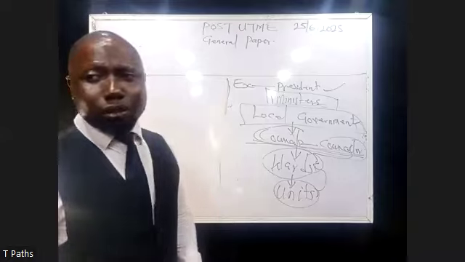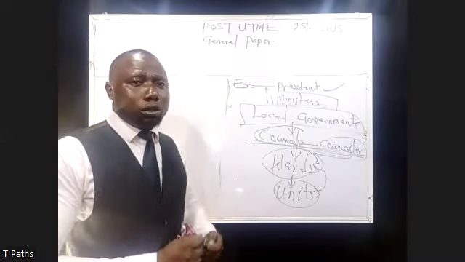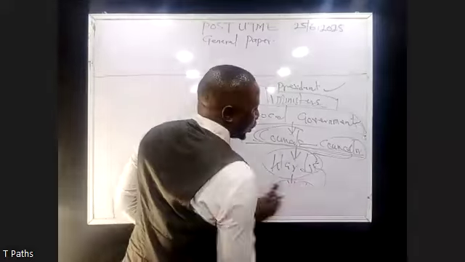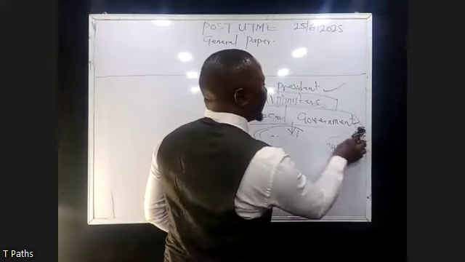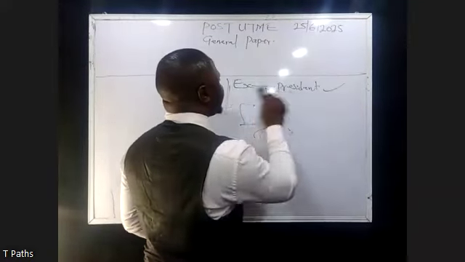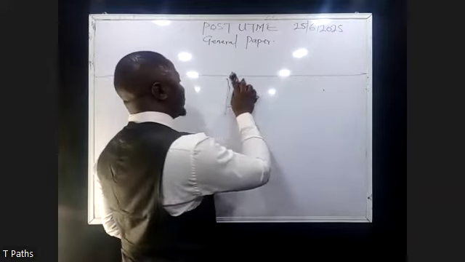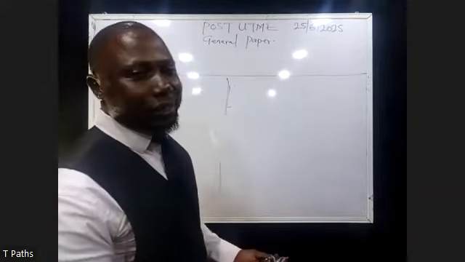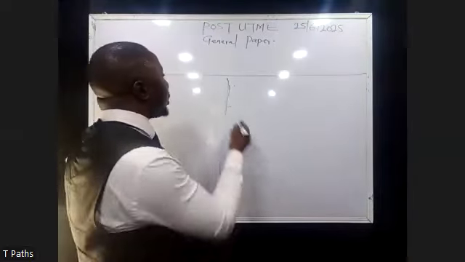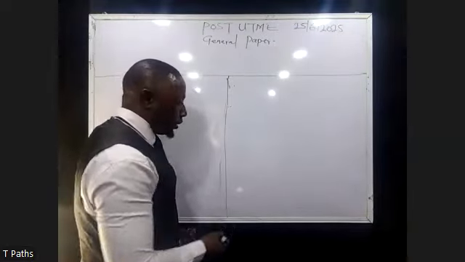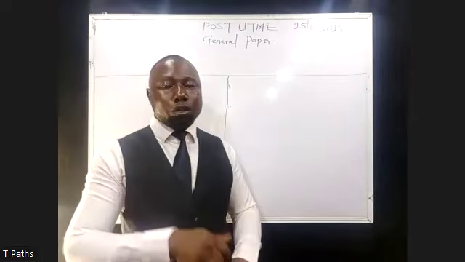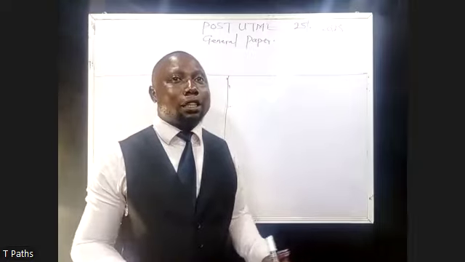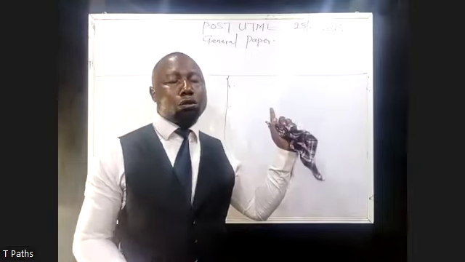So let me open for questions before we move to the next topic, which is very, very important and also interesting. Is there any question? Based on my explanation and what you've seen, you can now know how your state is divided, from your ward down to the federal.